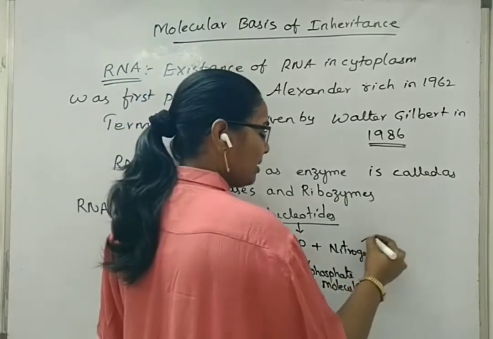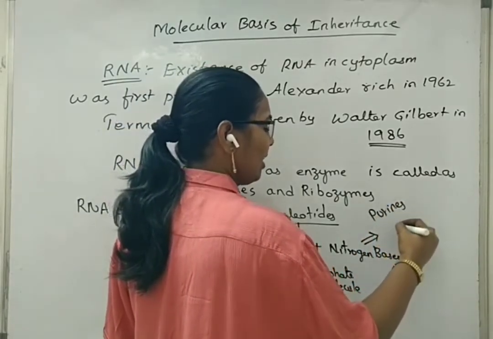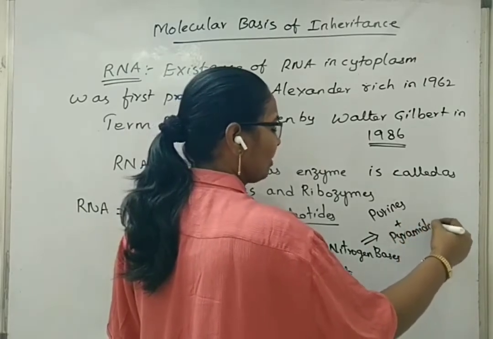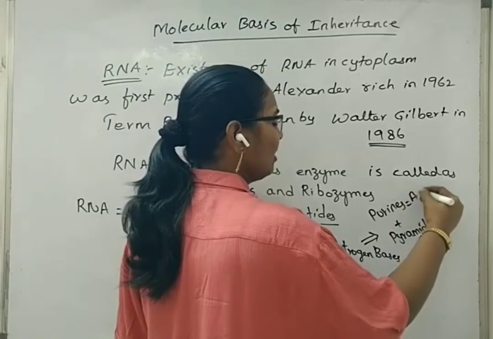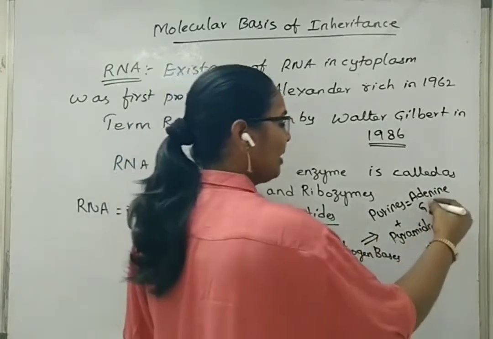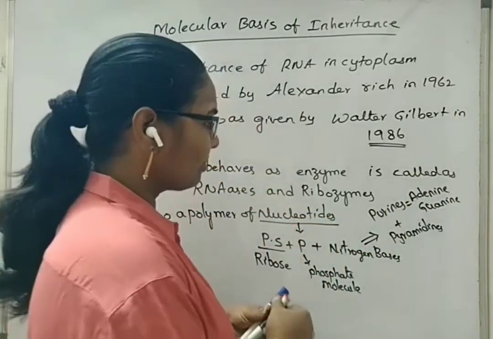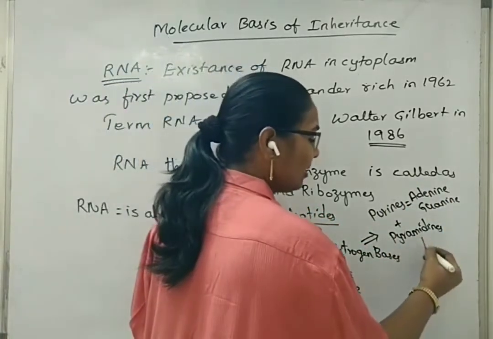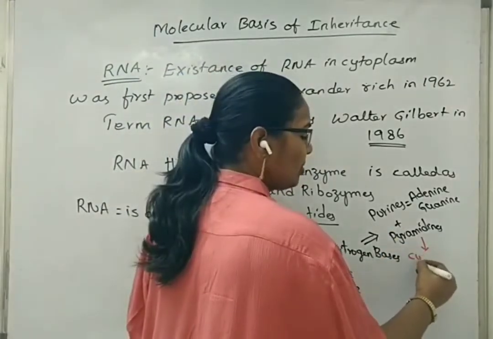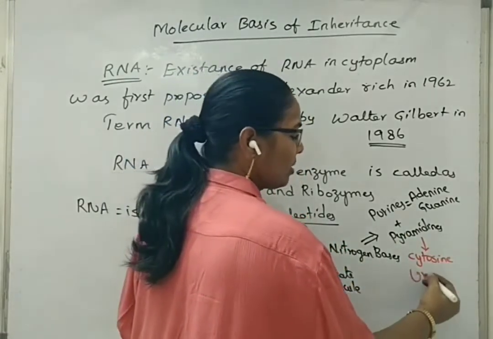What are the nitrogen bases in case of RNA? Here also we will see purines and pyrimidines. Purines are adenine and guanine, same as in DNA. Pyrimidines are different from those of DNA. The cytosine is the same, but instead of thymine, there is uracil.